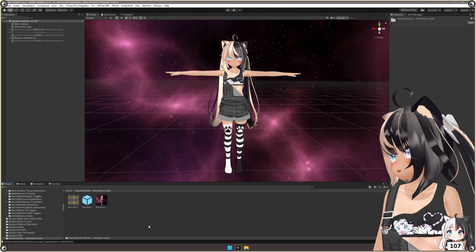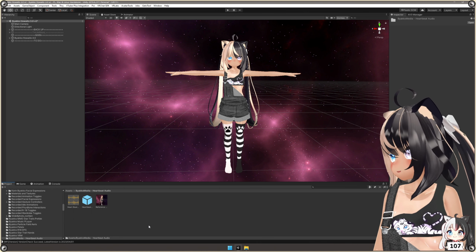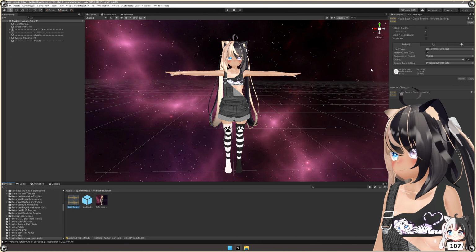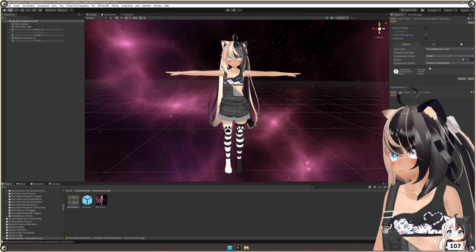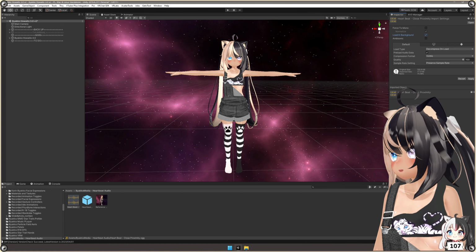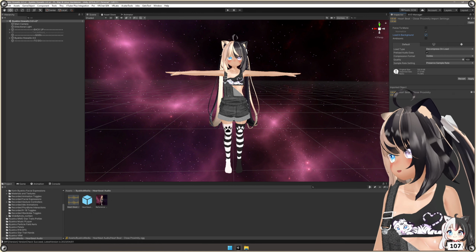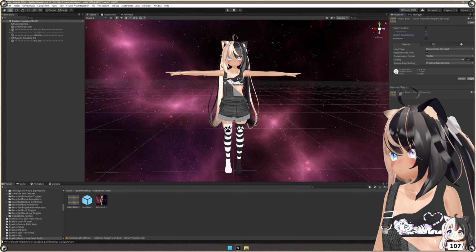Audio. Now, before you set up, there's a couple things that you have to do first. If you click on the audio file, it will open some information on the right side of your screen. Make sure that the load in background is turned on. Recently, there was a new update in VRChat that requires all audio to be loaded in the background to save on VRAM. Make sure you check the box and hit apply.